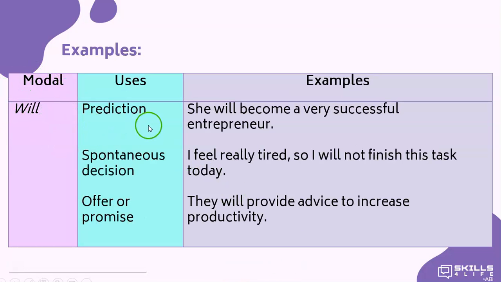Will, we use it to talk about predictions. She will become a very successful entrepreneur. We use it to talk about spontaneous decisions. I feel really tired, so I will not finish this task today. And also to talk about offers and promises. They will provide advice to increase productivity.